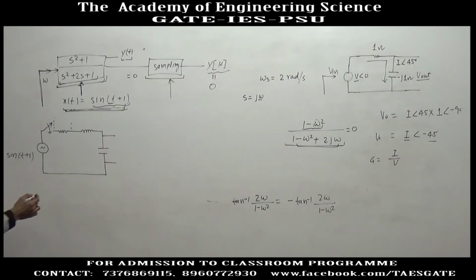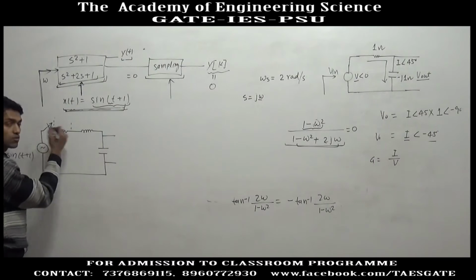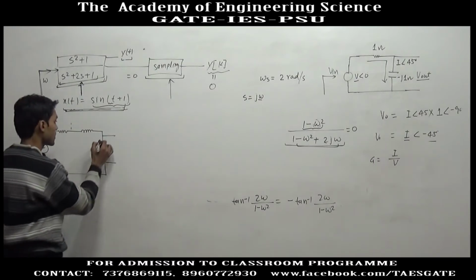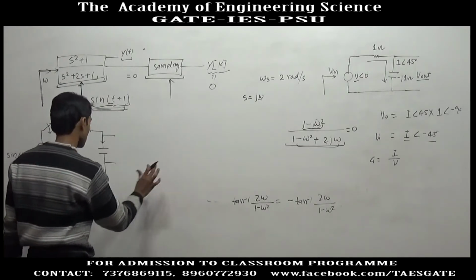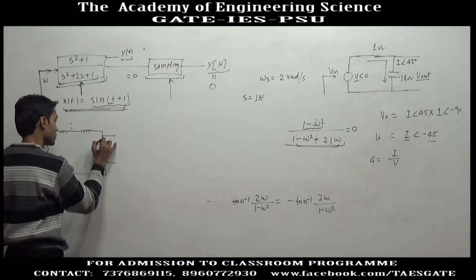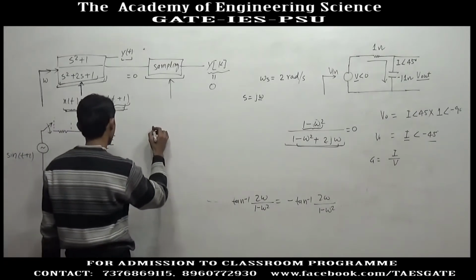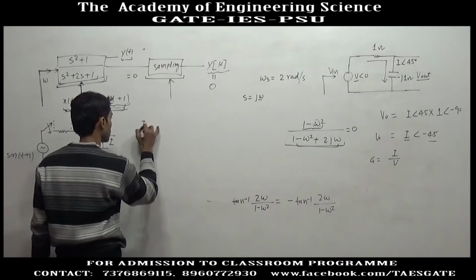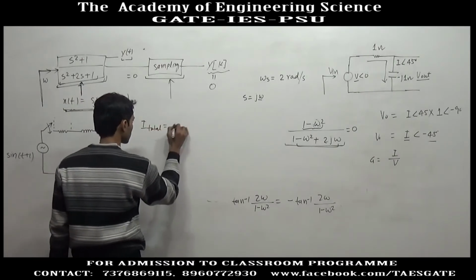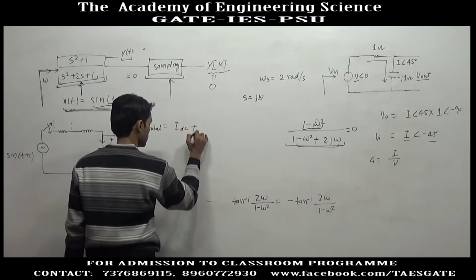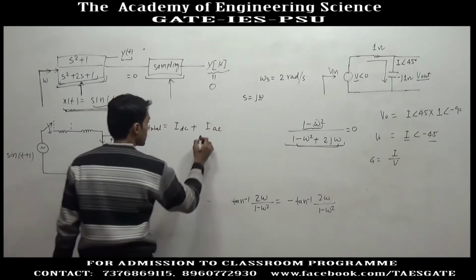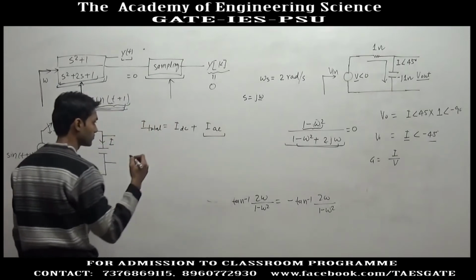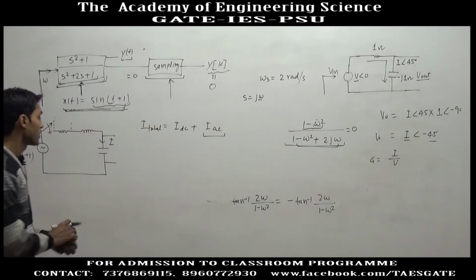it is not like the instant you close the switch, the current and everything comes to steady state. No, when you close the switch, the total output voltage or total current has two types of current flowing in the circuit. The total current is IDC plus IAC. The AC current is the current that we know.